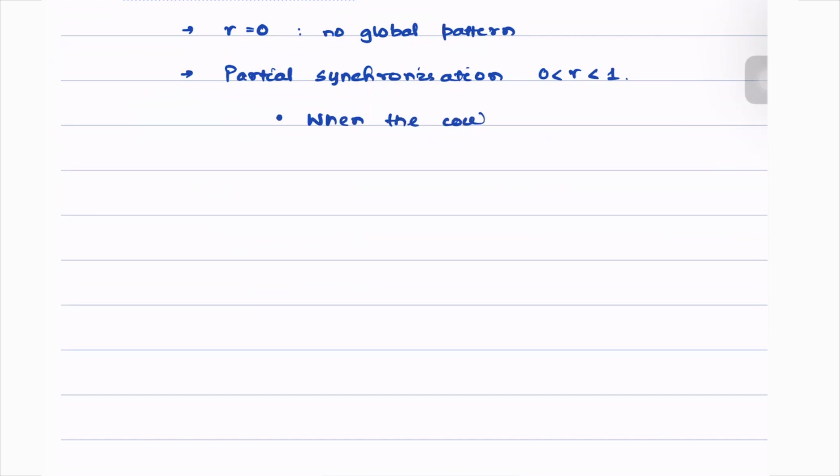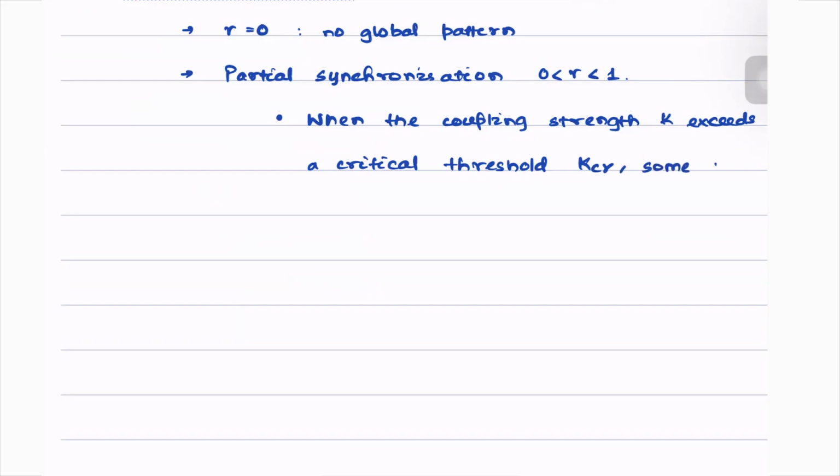So we say that when the coupling strength K exceeds a critical threshold KCR, then sometimes some of the oscillators get phase locked.